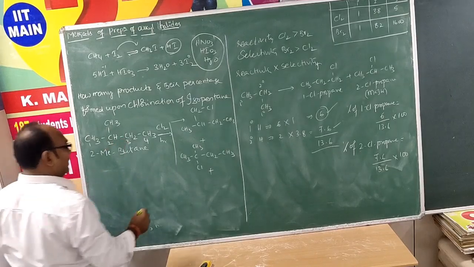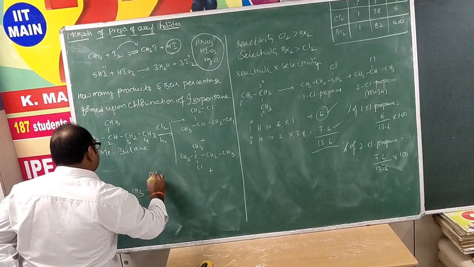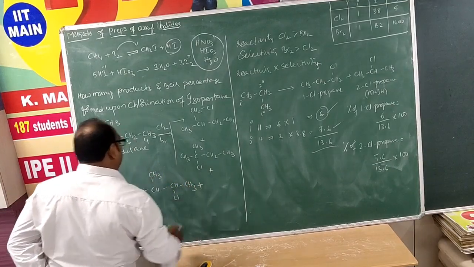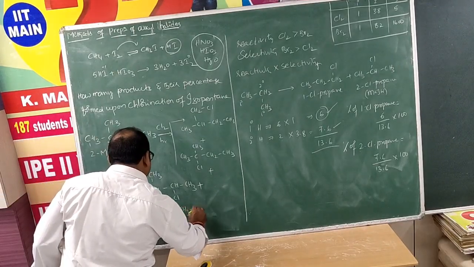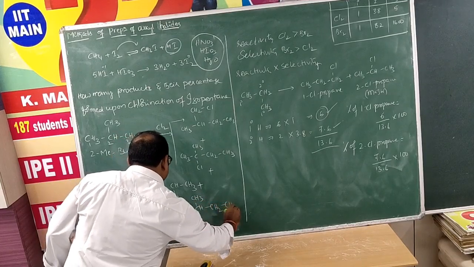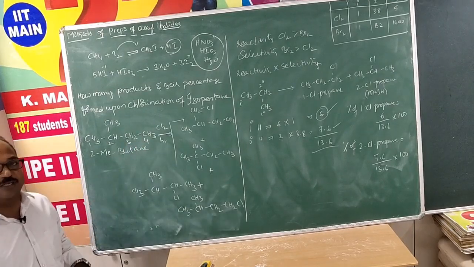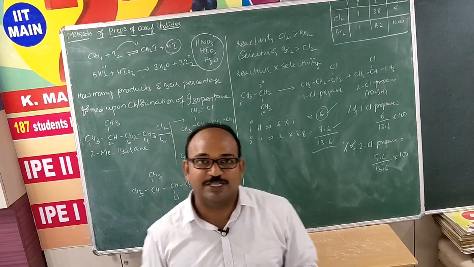If chlorination takes place at third carbon, then we are getting CH3CH, CH3 here CHCl, CH3 plus. If chlorination takes place at fourth carbon, then we will get CH3C, CH3, CH2, CH2Cl. Now, these are the 4 products. Is it true? Only 4 products. Any more possibilities? This much number only.